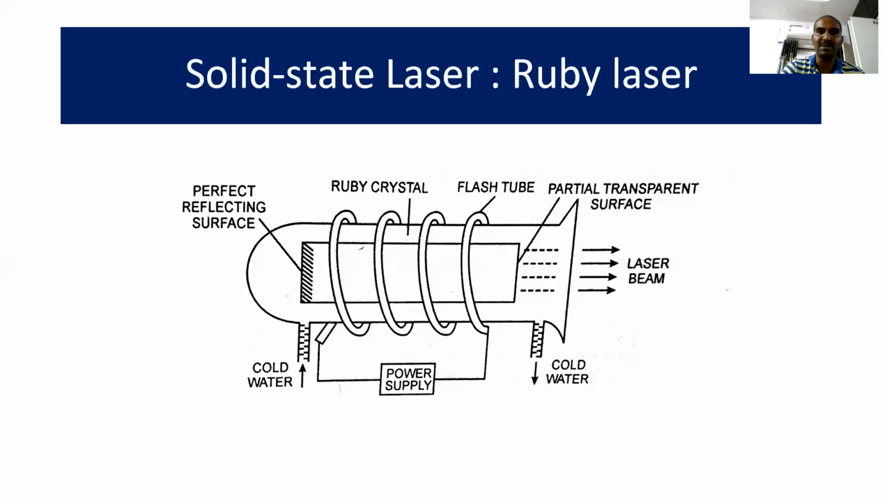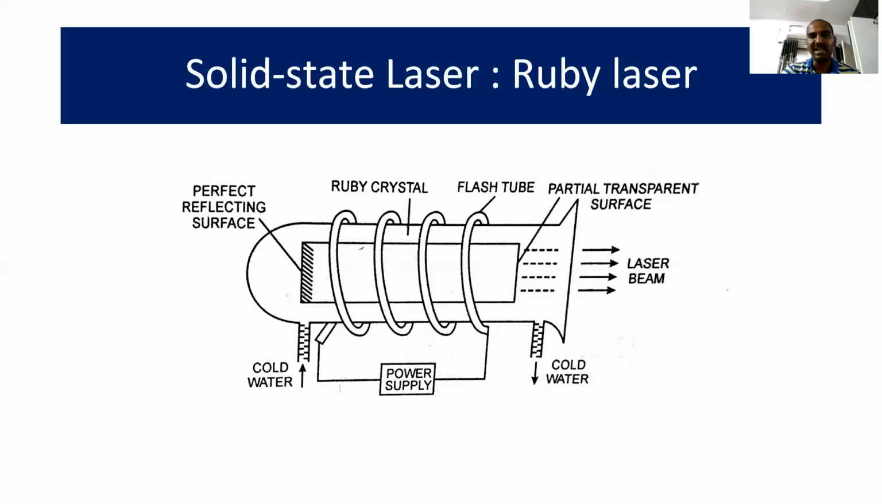Out of the three types of lasers, the first one is the solid state laser. The example is the ruby laser. Here the active material is in the form of a solid, so that's why it is called a solid state laser. A very important thing you have to remember is that this is the first successful laser, which was operated in the year 1960 by the scientist Maiman, exactly by implementing Einstein's theory of radiation. So the first laser, which is nothing but the ruby laser, was operated in the year 1960.